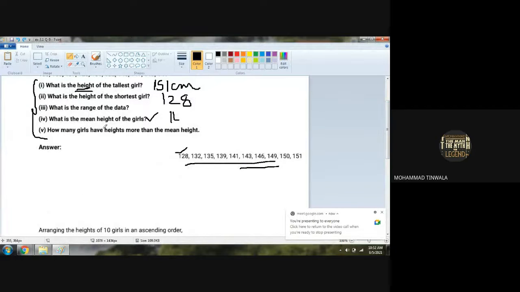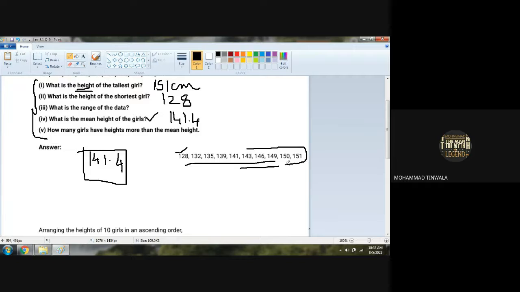How many girls have height more than the mean height? Mean height કરતા વધારે height કોની છે? So 141.4 is the mean height we got. Yes? હા કે ના? So 141 કરતા mean height આ બધાની વધારે છે? Yes.